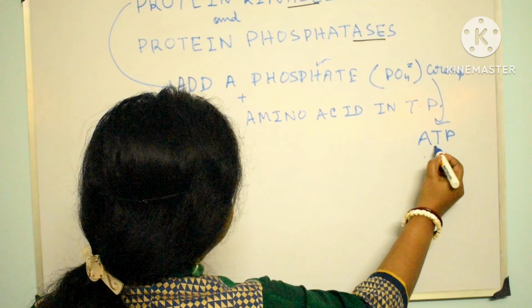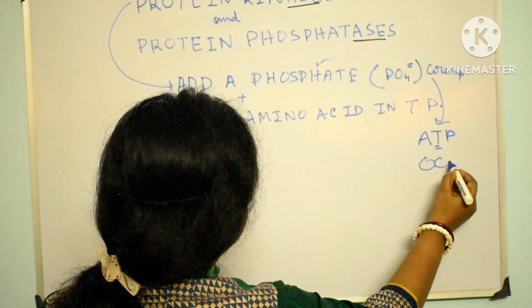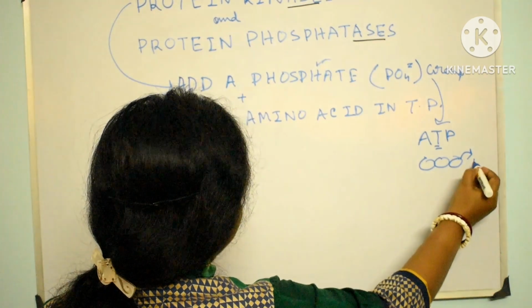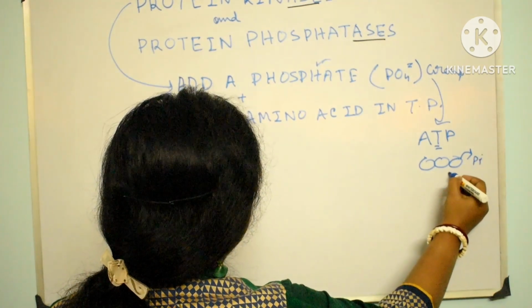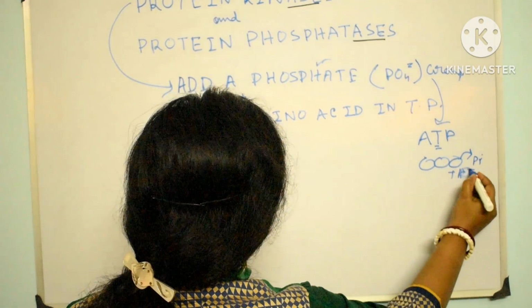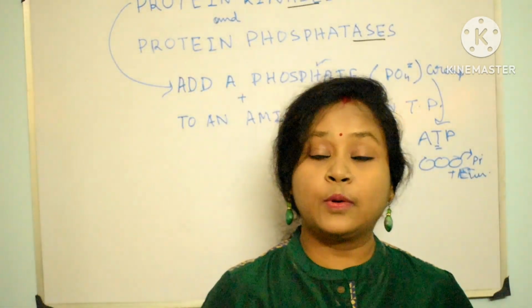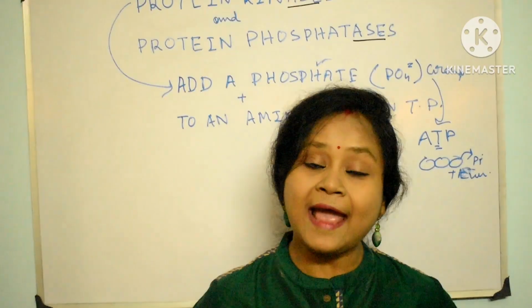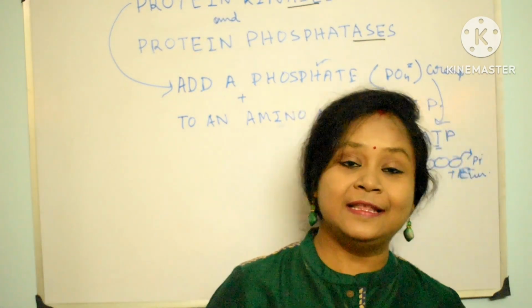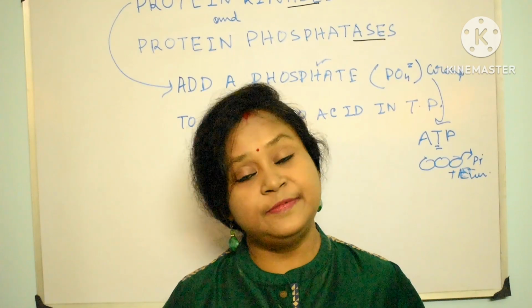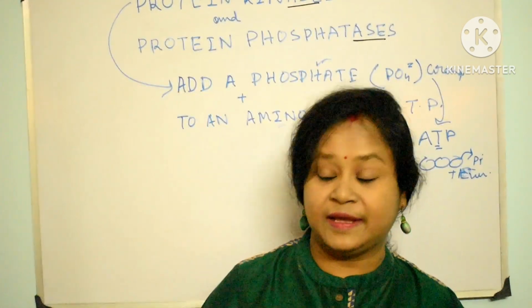All of you know ATP is adenosine triphosphate. Here three phosphates are there, and the terminal phosphate is released, and to do this reaction energy is also released. Protein kinases are classified by the type of amino acid that they phosphorylate in the target protein. Let's look at the classification of protein kinase enzymes.